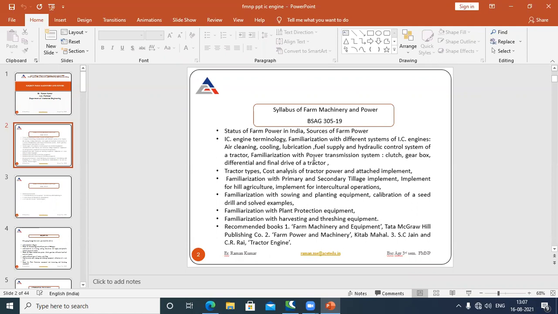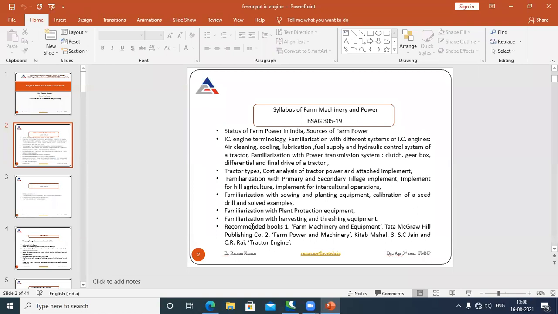Then I will teach you what tillage is and what tillage implements are. Many tillage implements are there, so I will teach you the different types of implements. Then I will teach you seed drilling and calibration of the seed drill, with solved examples. Then, what is plant protection equipment? This is also included in your syllabus. Next we have harvesting and threshing equipment. So this is all about your syllabus.